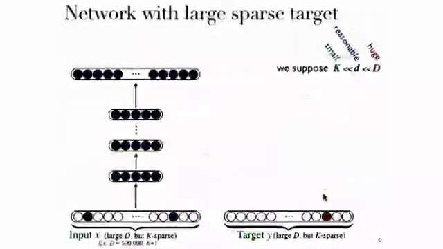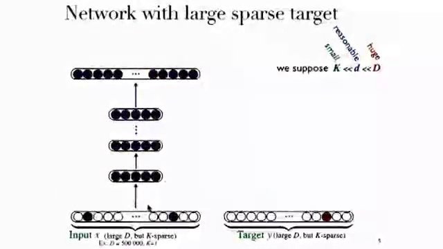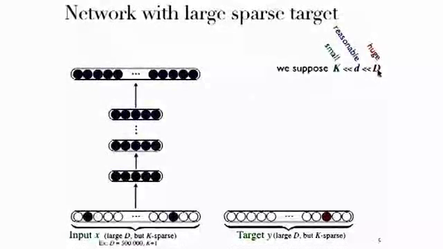Okay, so here's the kind of architecture that we're considering. We have some input, x, and some target, y, both represented as sparse vectors. These could be a vocabulary and bag-of-words representation or similar. The dimensions that we're considering here are a big D that can be huge, and a small k, the number of non-zero elements.